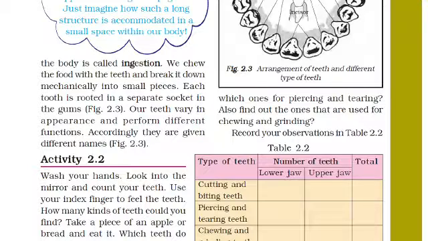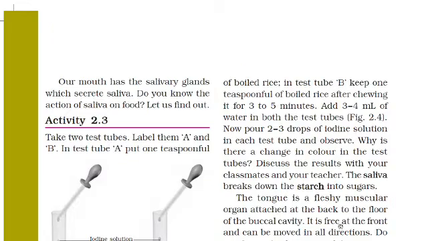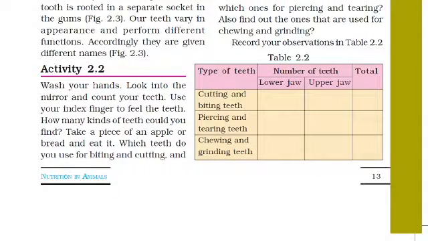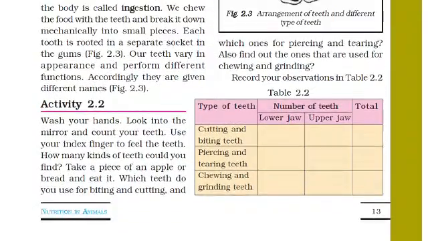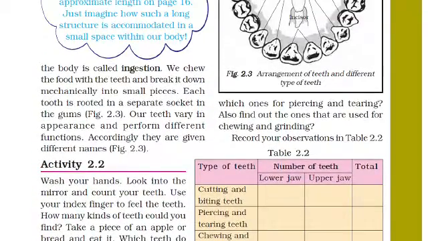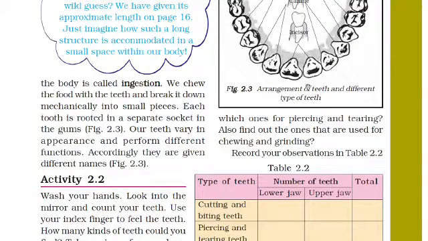And in the picture you can see two incisors on the upper jaw. This is of one jaw only, understood? So there are two incisors on the upper jaw and two incisors on the lower jaw. Then canines,